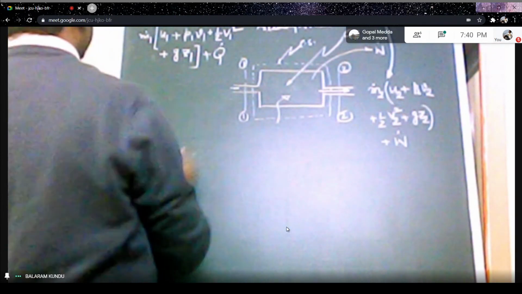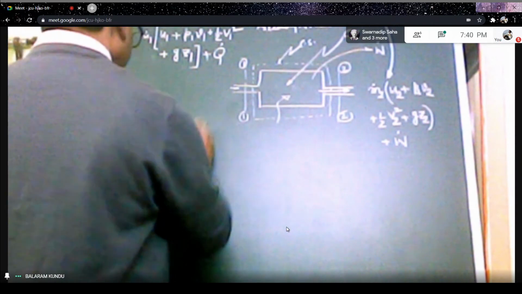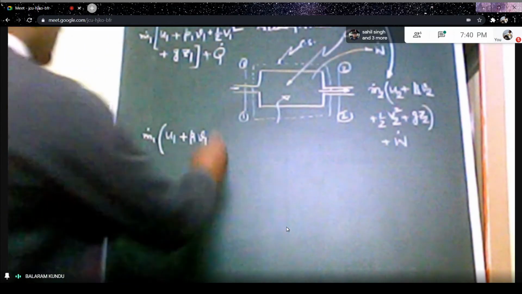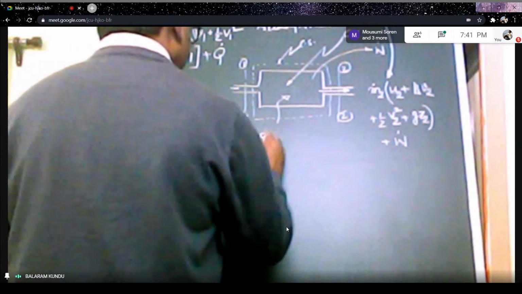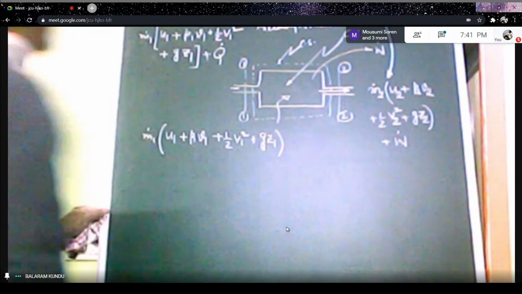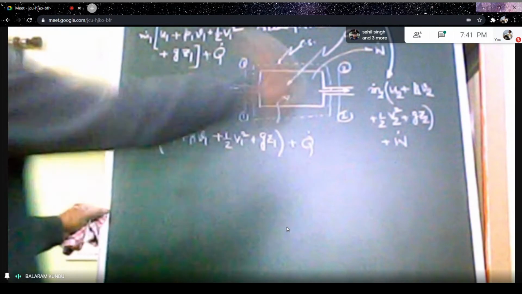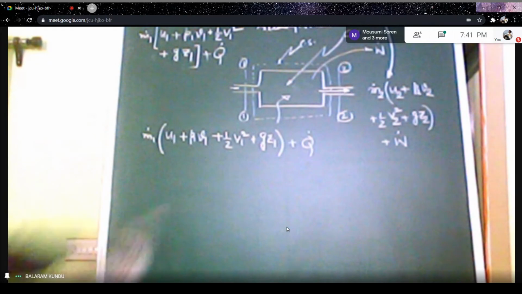It will be m1 dot into internal energy at the inlet, U1, plus P1 V1, the flow energy at the inlet, plus kinetic energy half of V1 square plus g Z1, plus Q, the heat transfer rate into the control volume, which should be considered in the energy expression.